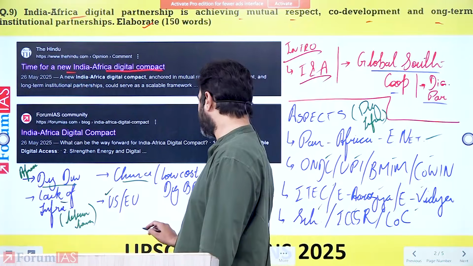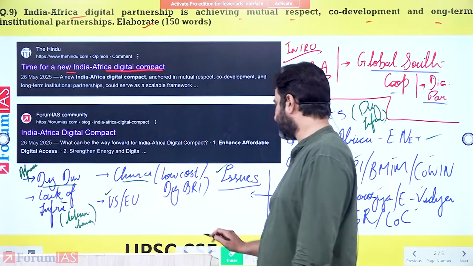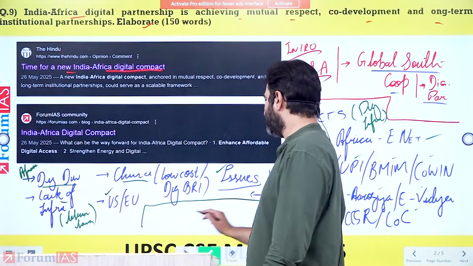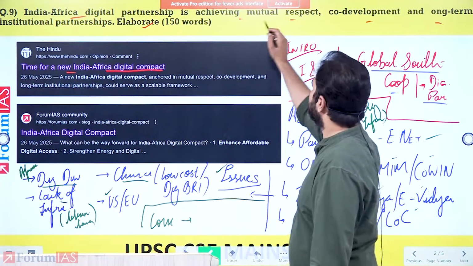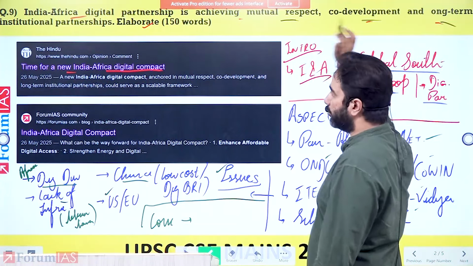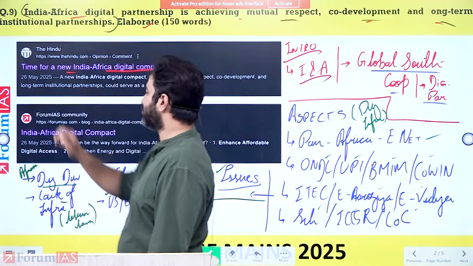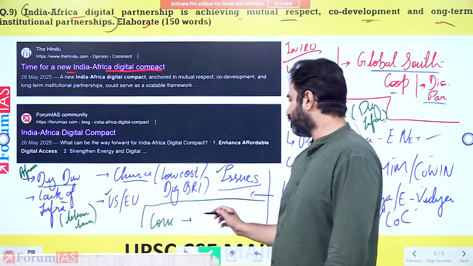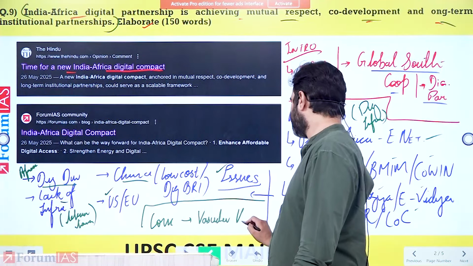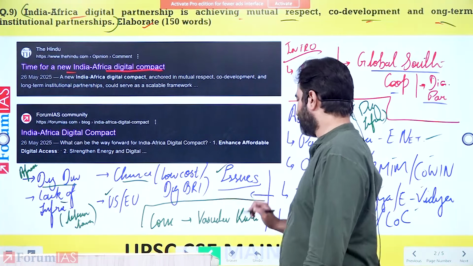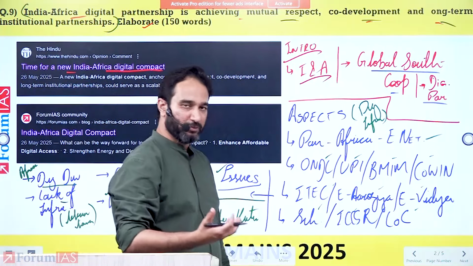At the end, you write a basic conclusion in which you highlight a generalized viewpoint, whereby, yes, we have mutual respect, co-development, and ongoing institutional partnerships. How do you concise all of this, what they have asked in the question, into a conclusion? You link it back to Indian foreign policy and our concept of Vasudhaiva Kutumbakam, that our foreign policy within Africa is guided by Vasudhaiva Kutumbakam.